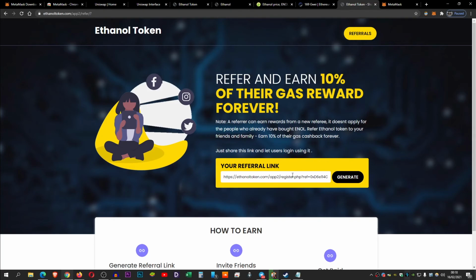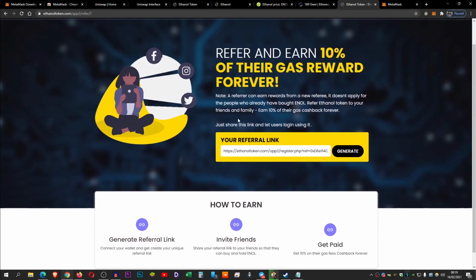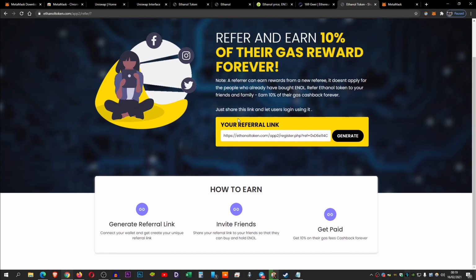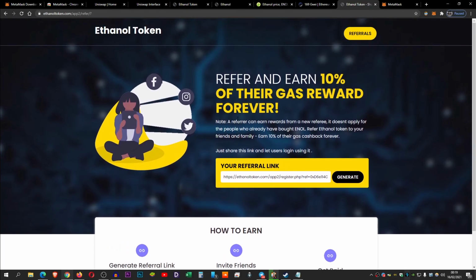Once you're connected, guys, you will get a referral link. Refer and earn 10% of their gas rewards forever. This, guys, could potentially be passive income. If you refer in your friends who are already using the Ethereum blockchain, guys. And it's a big incentive to do so. It will grow the community. And the Ethanol community is amazing, guys. I'll have their Telegram linked down below.